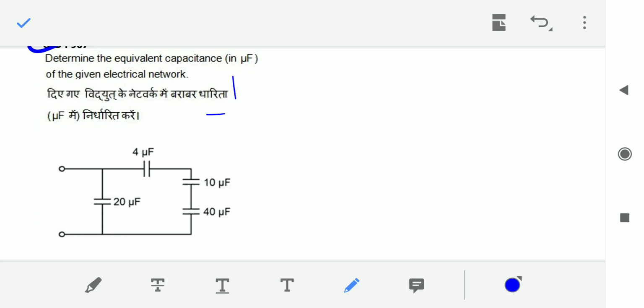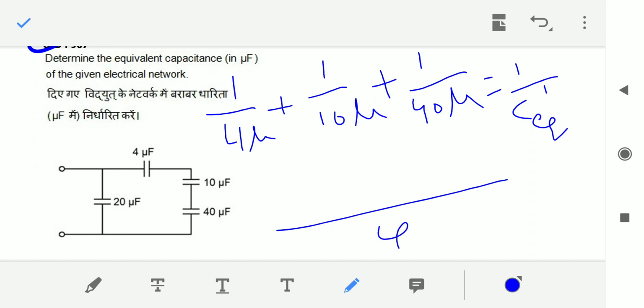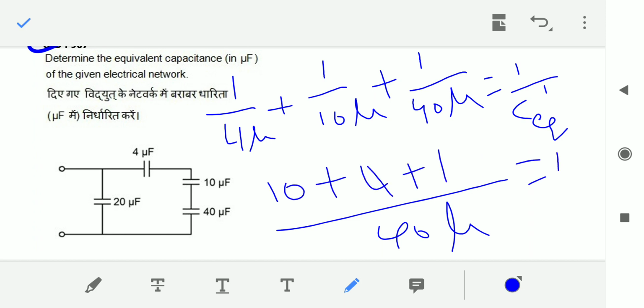Okay, 1 by 4 micro plus 1 by 10 micro plus 1 by 40 micro is equal to 1 by C equivalent dash. If we see, 40 micro is my LCM, so it is 10 plus 4 plus 1, equal to 1 by C equivalent dash. That means on the numerator we have 15 by 40 microfarads, which is equal to 1 by C equivalent dash.